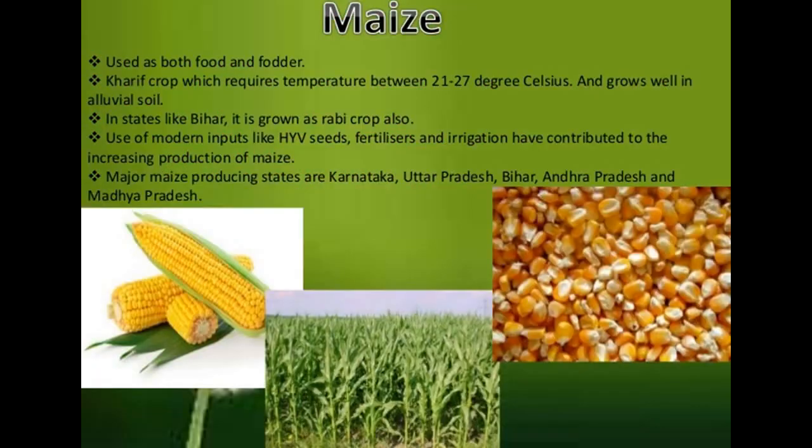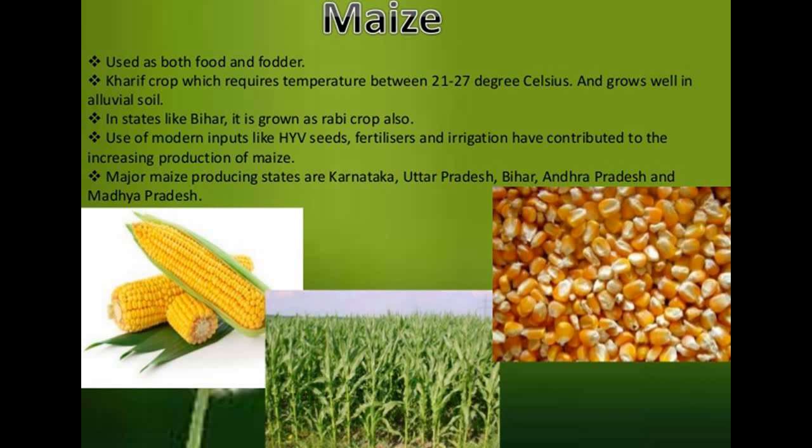Then we have maize. Maize is used as both food and fodder. It is a kharif crop which requires temperature between 21 to 27 degrees Celsius, and it grows well in alluvial soil. In states like Bihar it is grown as a rabi crop also.